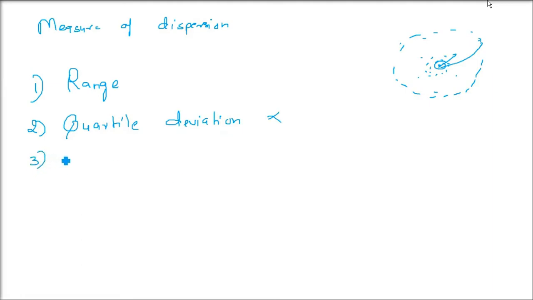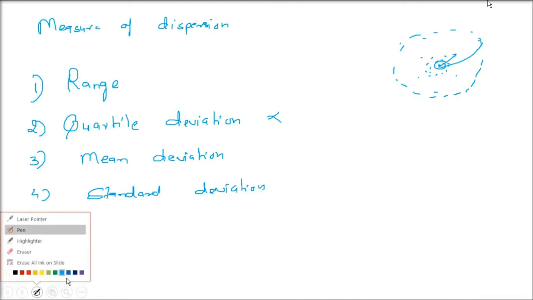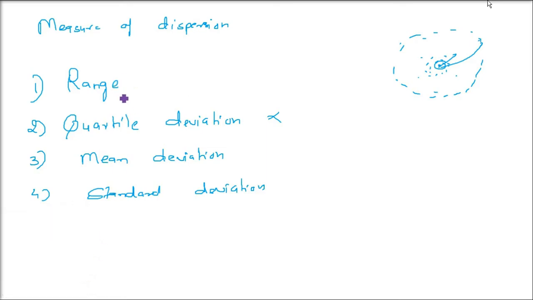Range, quartile deviation. Quartile deviation we are not going to cover here. In the next discussion also, we will talk about range, mean deviation, and finally the standard deviation. These are the various measures to find the degree of scatteredness of the observations in a distribution around the central value.